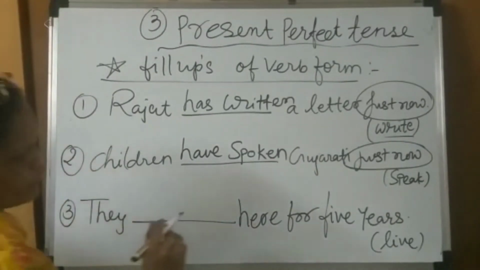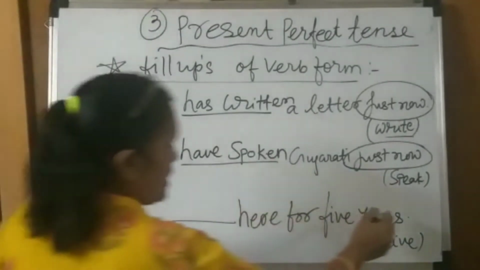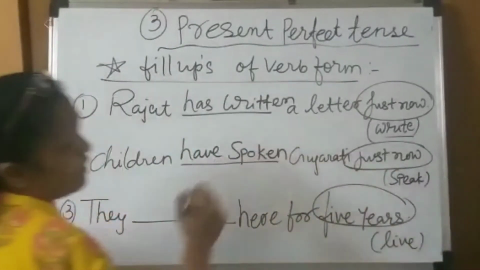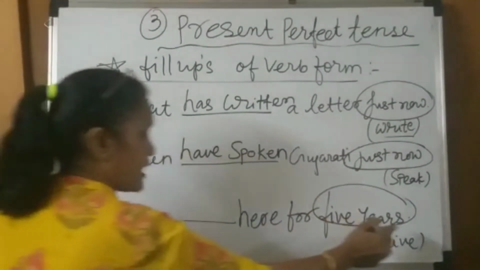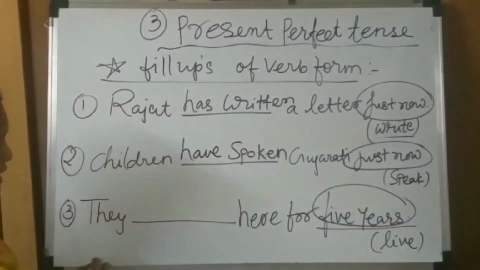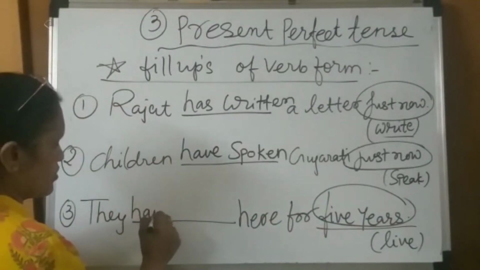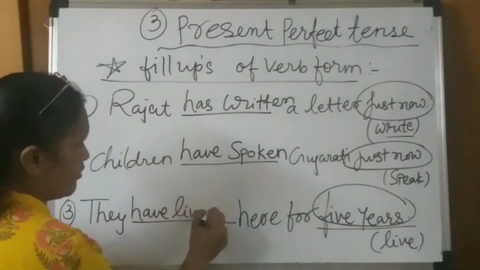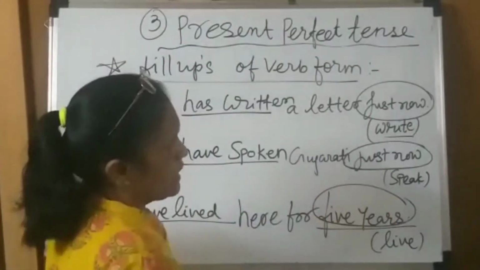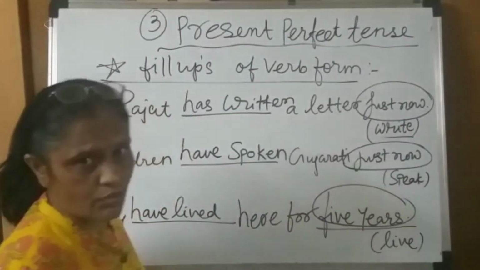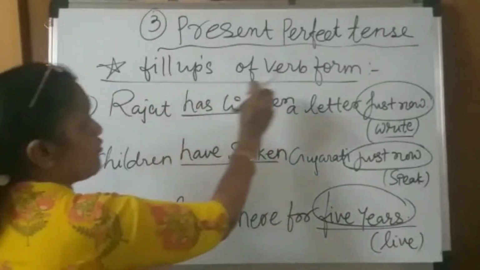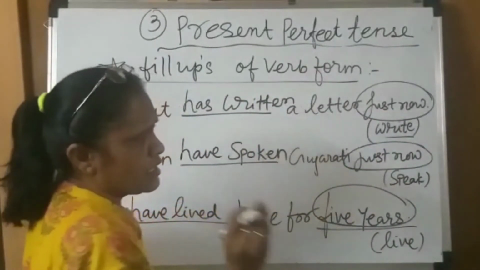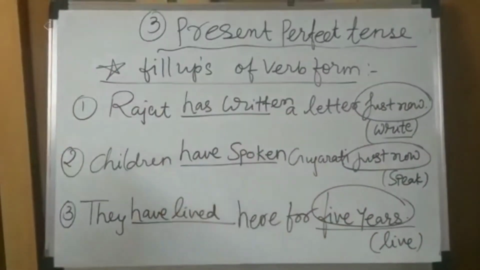The third fill-up is this: They here for 5 years. They are here for 5 years, from the last 5 years they are there. This identifies that it is present perfect tense. Then they have lived here for 5 years. Each and every tense has a hint word. If you use the fill-ups of verb form, then some hint word is given there.